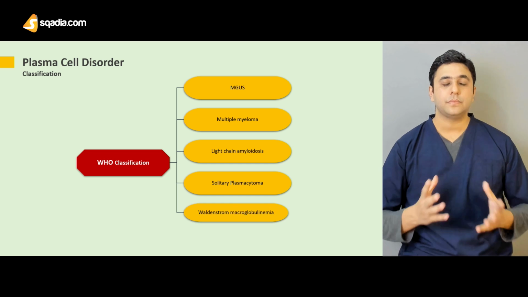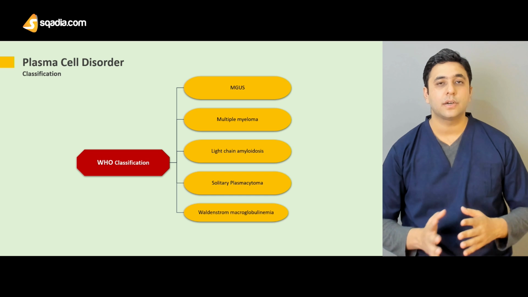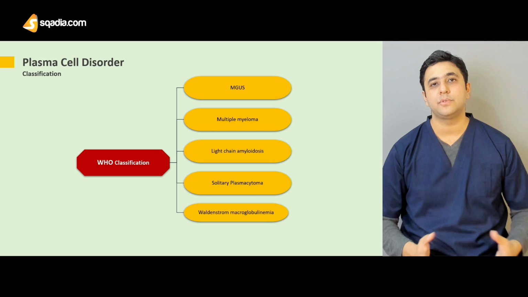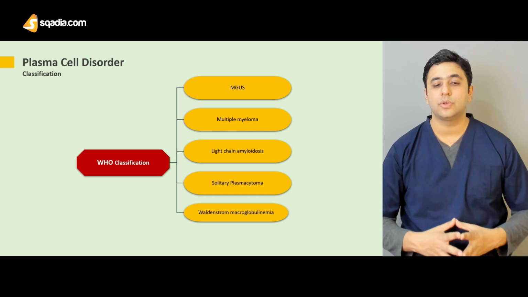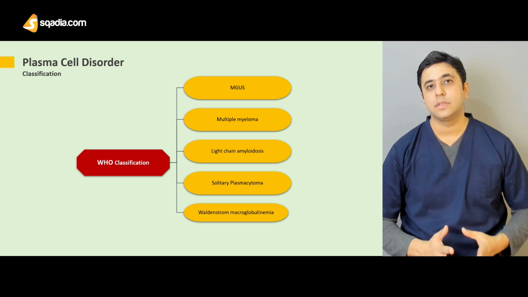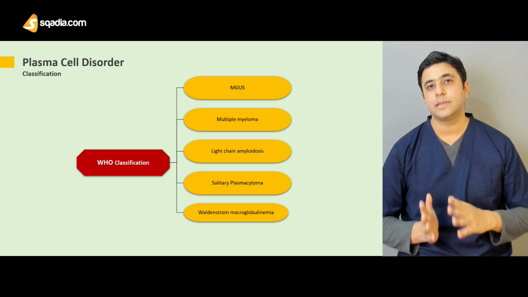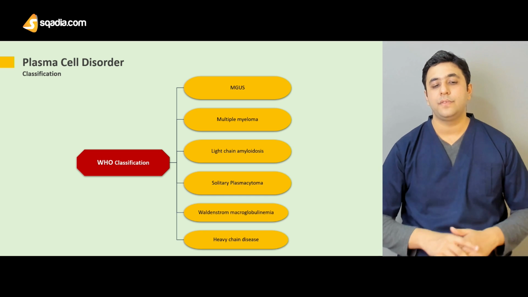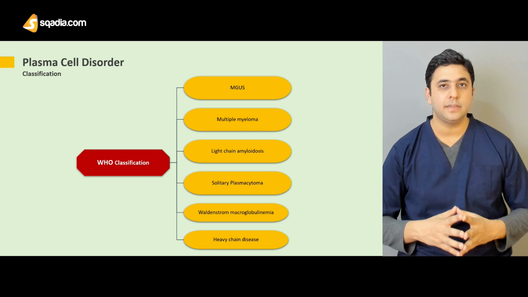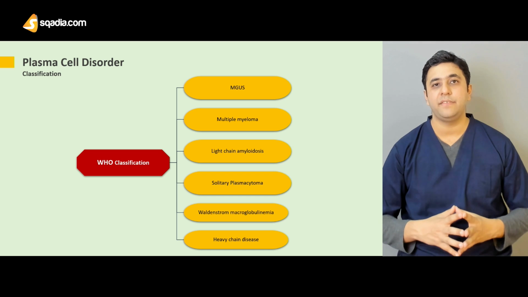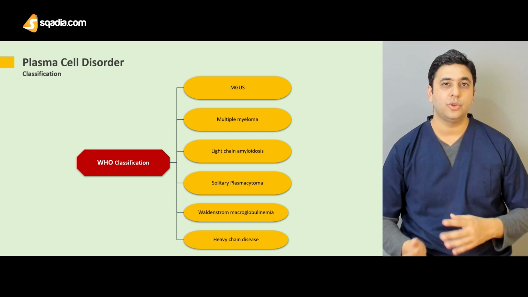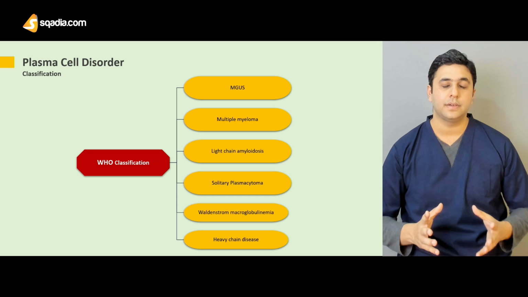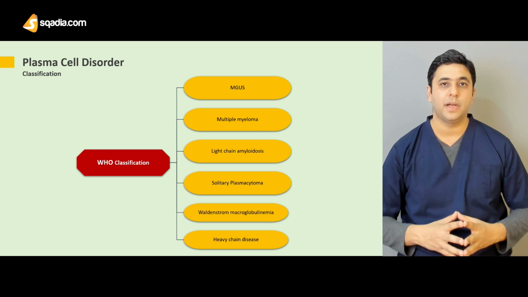And then certain other entities which are closely related to multiple myeloma but have certain classical features which distinguish them from the other types of plasma cell disorders, like Waldenstrom macroglobulinemia. It is very closely related to the other plasma cell disorders but has certain classical features which make it a different entity altogether. And to finally round it off, we have certain types of heavy chain diseases in which there is an abnormal presentation of just the heavy chains, not the light chains, of the immunoglobulins. So these are the major 5 or 6 types of disorders which fall under the umbrella of the plasma cell disorders.